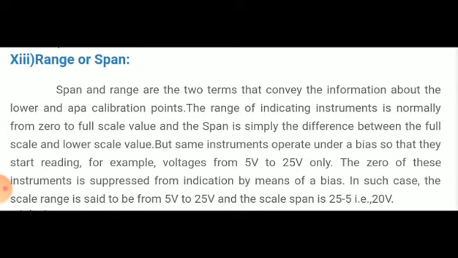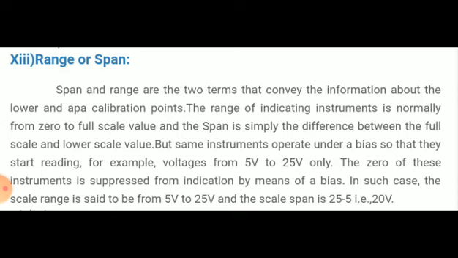The scale range of an instrument is defined as the difference between the largest and the smallest reading of the instrument. Then we can say that the instrument range is between x min and x max.